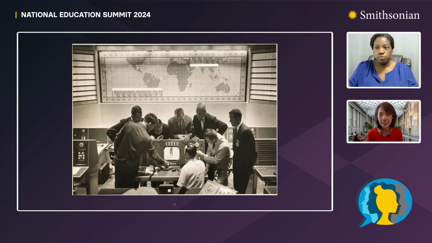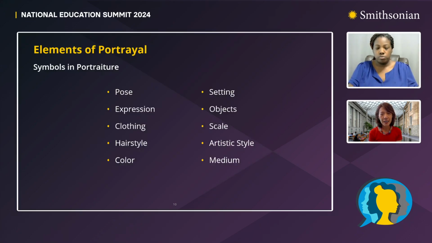Next slide, please. Now, had we had more time, we would have been able to touch on a few more of the elements. And these are the additional 7 elements that you can use to explore and look further in a story of the portrait.